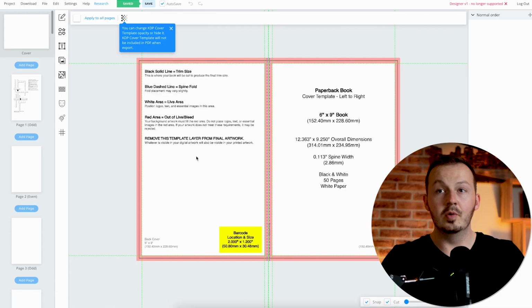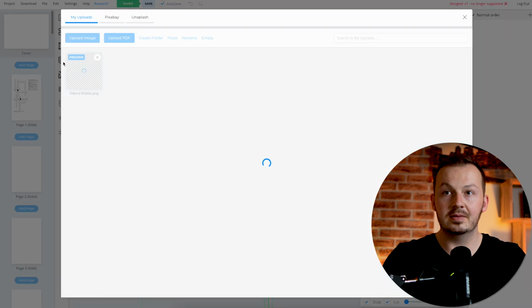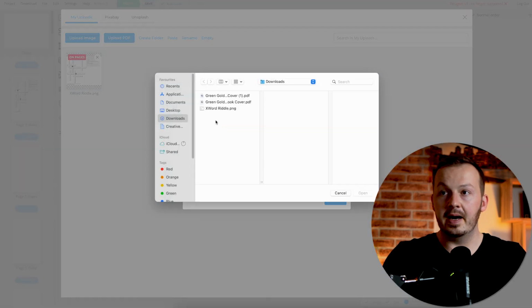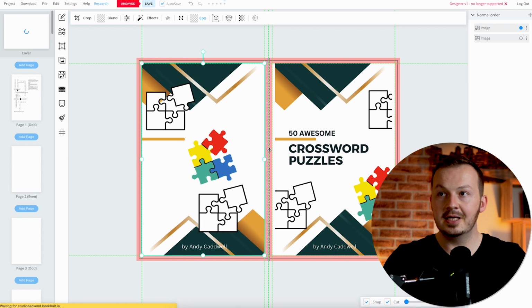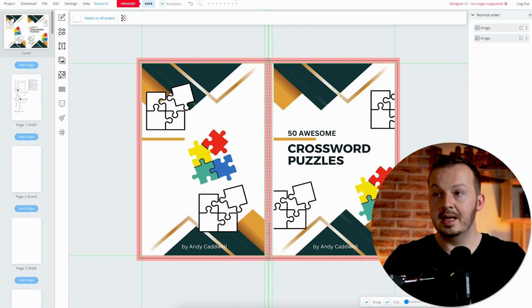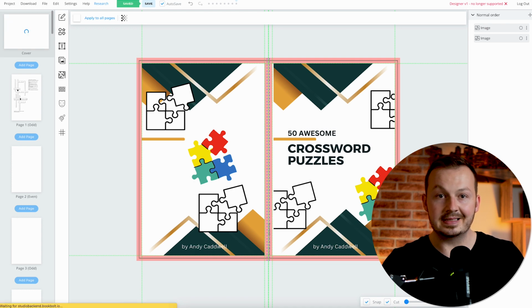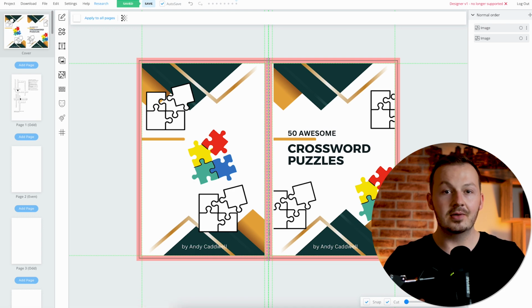Then just go back to Bookball and you want to upload the PDFs as a cover. Just click on the image buttons again, upload, choose PDF file, place both your images into the cover section and stretch it so it fills the entire section of the cover, just like that. Now you can see this is not a very well designed cover, okay, but I'm doing this for demonstrational purposes. I'm going to show you how to do this so you can do this yourself. Spend as much time as you really need with this and design your cover very well, because the cover is going to be selling the entire book.